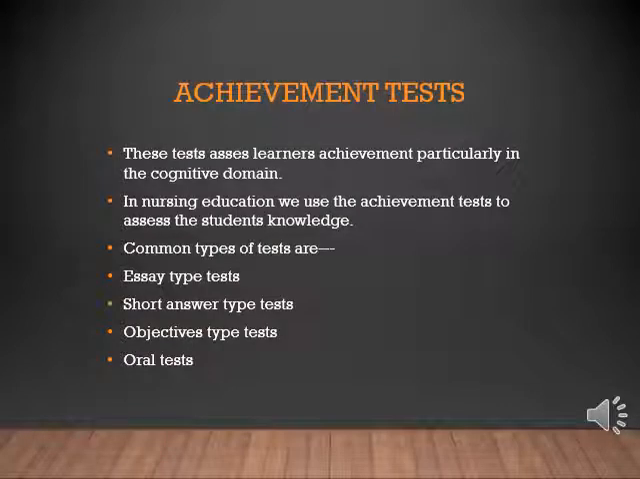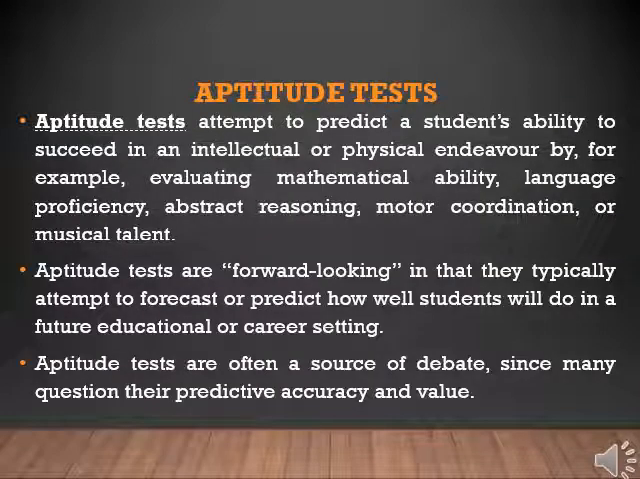Then next is the achievement test. We will see the achievement test in detail in another chapter, about all the tests and everything. It is the common test like essay type and short answer, which we follow in tests and exams. So these are the achievement tests. The last one is the aptitude test.